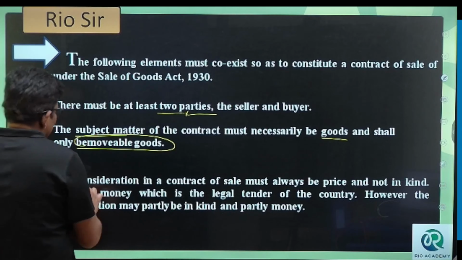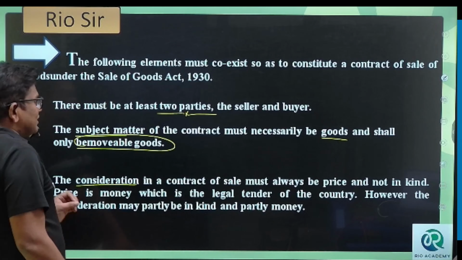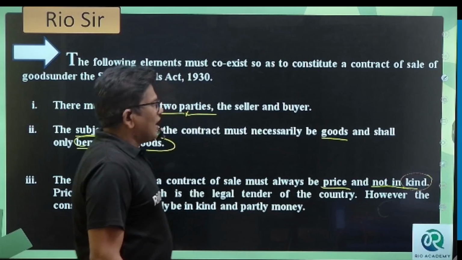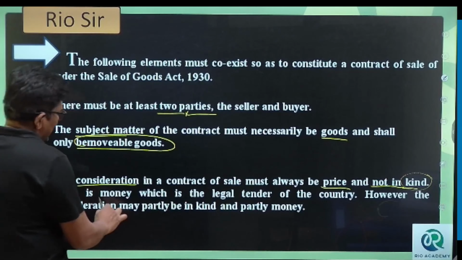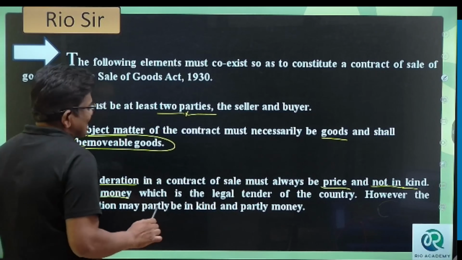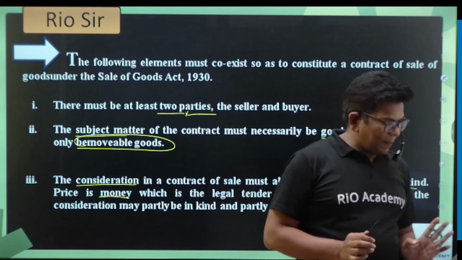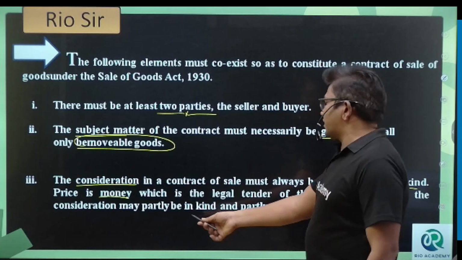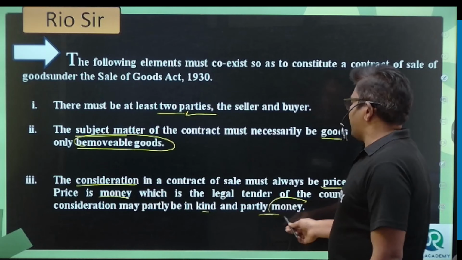Now, consideration. Consideration in a contract of sale must always be price, the value of the goods, not in kind. Remember, the consideration in a contract of sale is price, not in kind. And price is money, which is the legal tender of the country. Wherever you're dealing, that country's currency we are talking about. However, the consideration may be partly in kind or partly money.